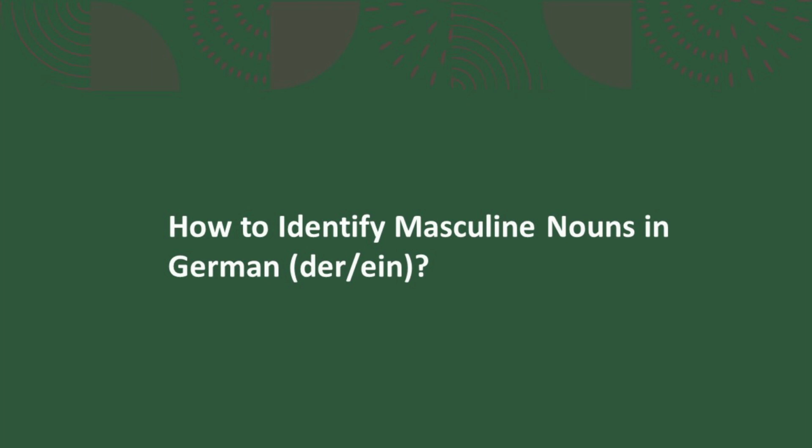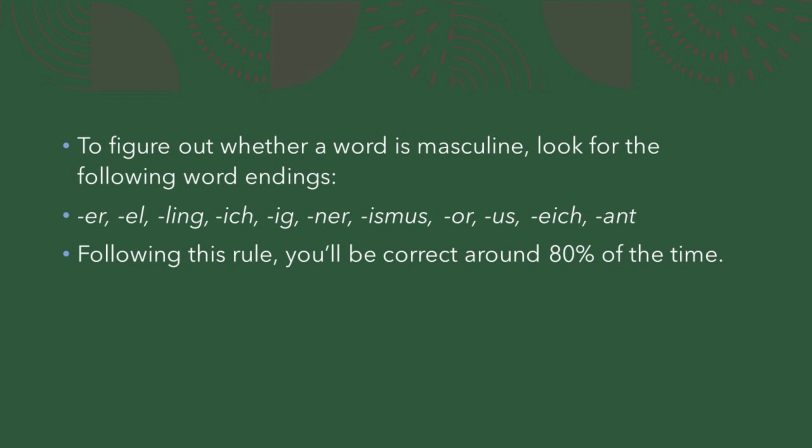Now I am going to tell you how to identify masculine nouns in German. To figure out whether a word is masculine, look for the following word endings: er, l, ling, ich, ish, ner, ismus, or, us, ich, ant. If you follow this rule, you will be correct around 80% of the time.